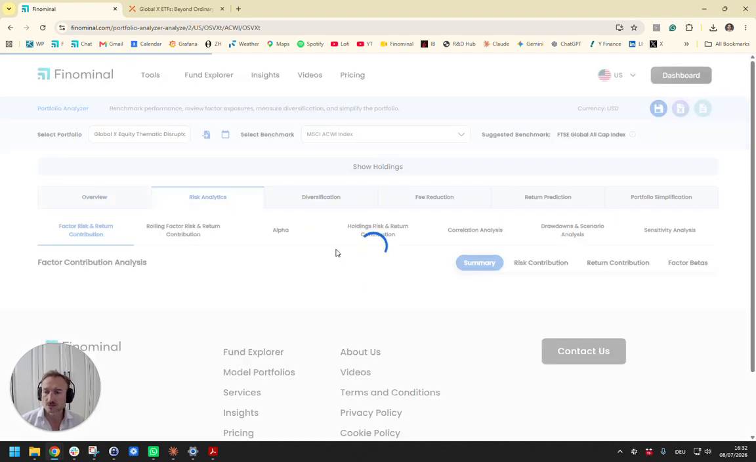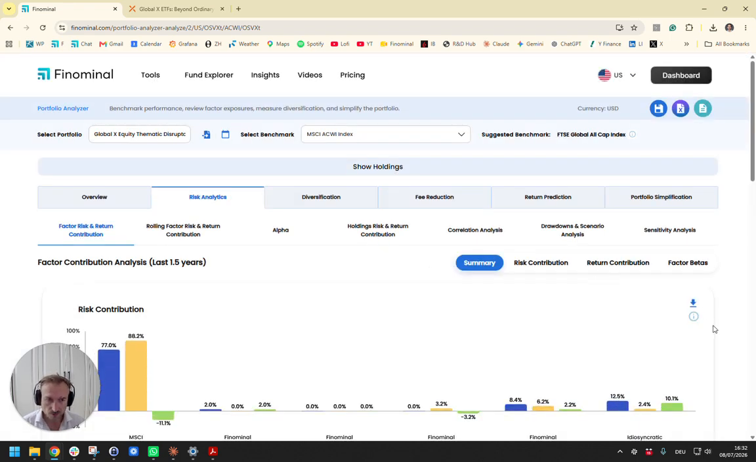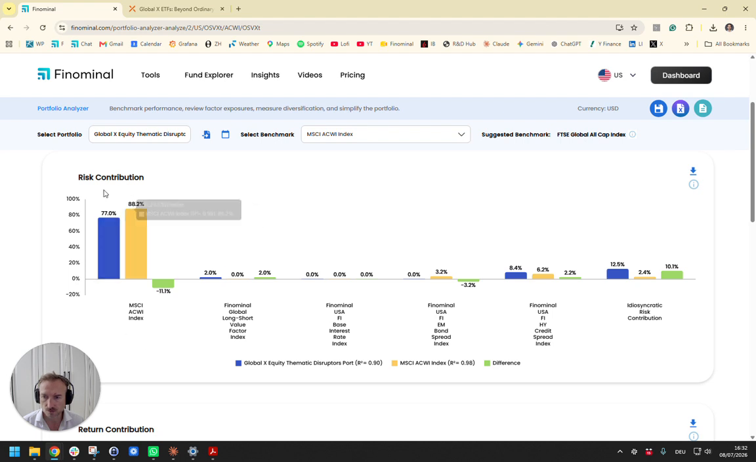If we move to risk analytics, in terms of seeing what is the core driver of this portfolio, we would expect this simply to be the global stock market. So 77% of the risk of Global X's model portfolio is simply explained by the stock market. We do see minor factor exposures, and we see 12.5% of the risk is idiosyncratic or unexplained. And that's kind of expected because this portfolio is more concentrated and also has very niche focuses from a thematic perspective.